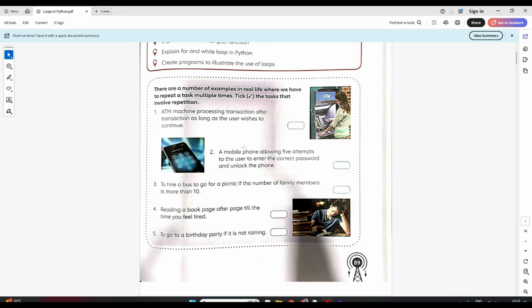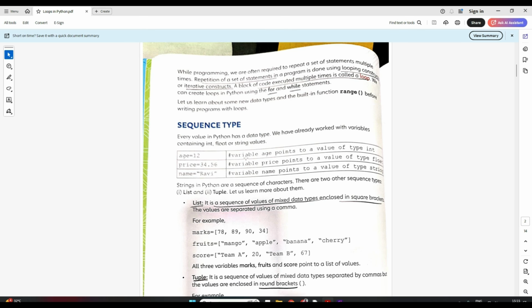Now, what are loops? When you have to do something repeatedly. A program is a set of instructions, right? Now suppose I want the computer to execute that same set of instructions again and again, means in a loop. I want repetition of a set of statements in my program. So that we do using our looping construct. Or we also call looping as iterative constructs.